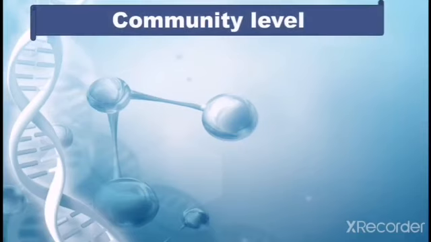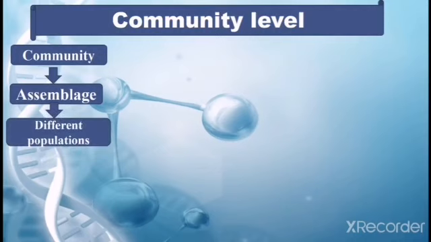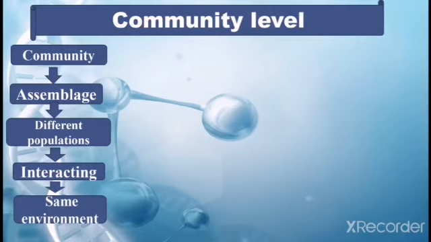The next level is community level. What is community? Community is the assemblage of the different populations. Assemblage of the different populations that are interacting with each other in the same environment is known as community. When different populations are combined together, then they form the community level.